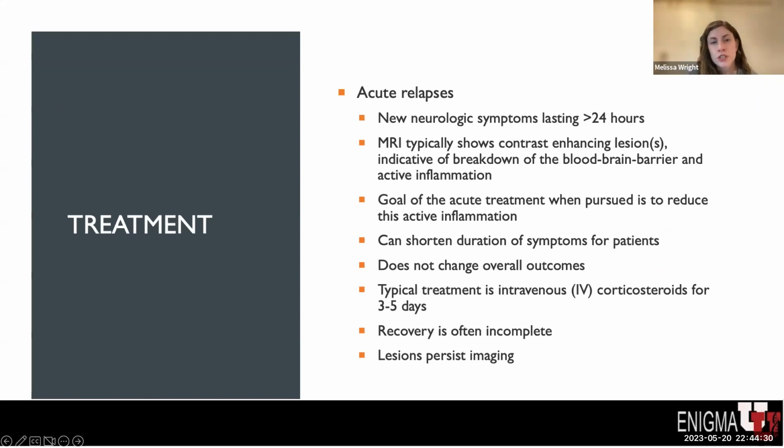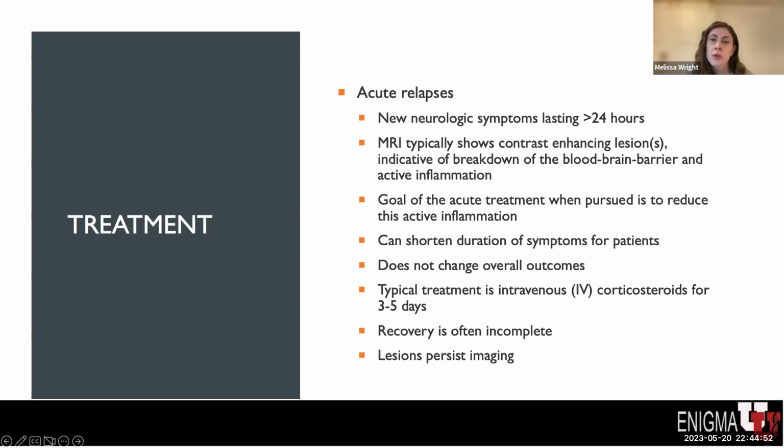With these new lesions or in these new neurologic symptoms, MRIs typically show contrast-enhancing lesions. As I mentioned previously, this indicates breakdown of the blood-brain barrier and active inflammation. The goal of acute treatment, when it's given, is to reduce this active inflammation.